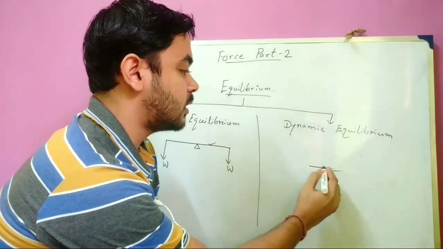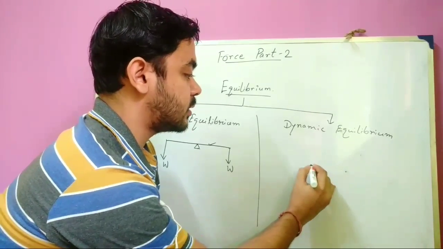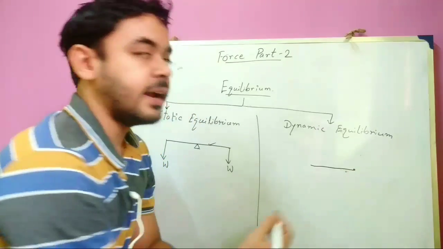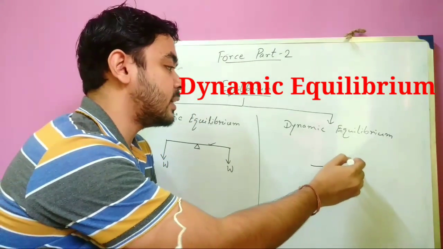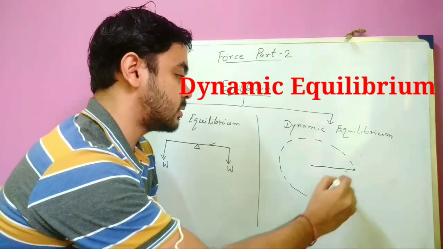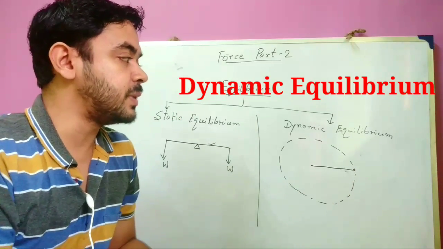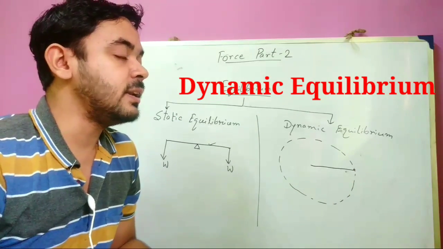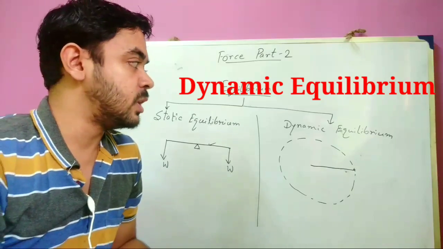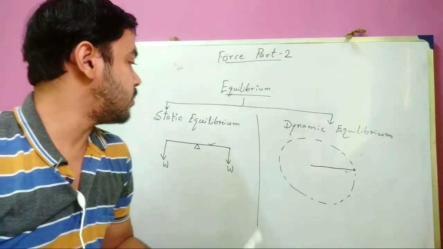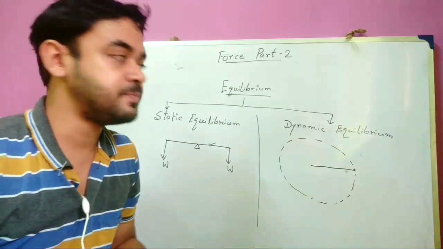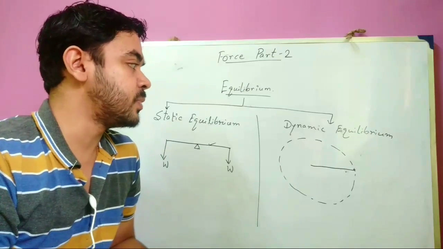A stone tied with a string and whirled in a circular motion with a uniform speed is said to be in dynamic equilibrium. So these are the two types of equilibrium. One is static equilibrium, the other is dynamic equilibrium.